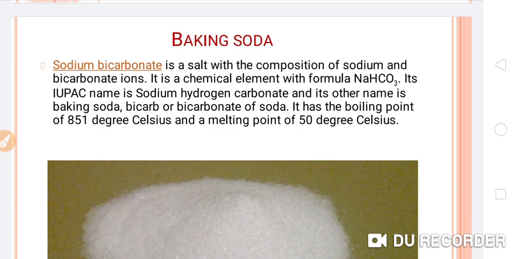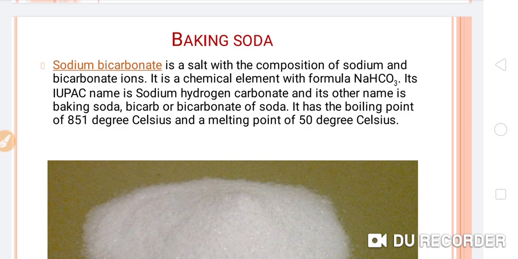It is a chemical compound with the formula NaHCO3, and this is also known as sodium hydrogen carbonate. Its IUPAC name, which is very important, is sodium hydrogen carbonate, and its other names are baking soda, bicarb, or bicarbonate of soda. The boiling point of this compound is 851 degree Celsius and the melting point is 50 degree Celsius.